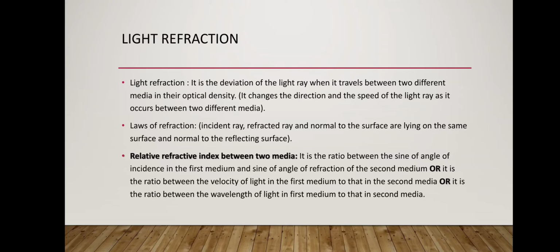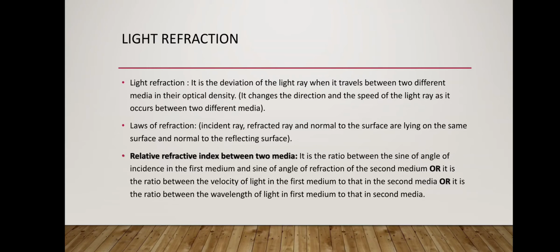We have a very important expression in refraction called the relative refractive index. It is a value which indicates the refraction of light between two different media. It is the ratio between the sine of the angle of incidence in the first medium and the sine of the angle of refraction in the second medium: sine phi over sine theta, where phi refers to the angle of incidence and theta refers to the angle of refraction.